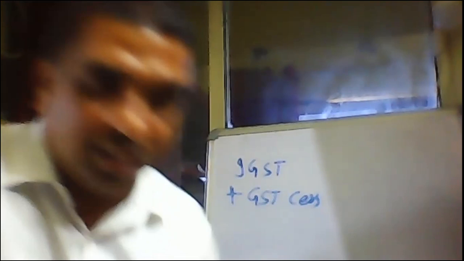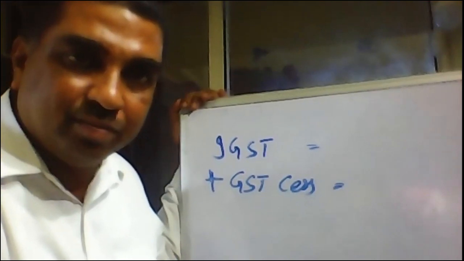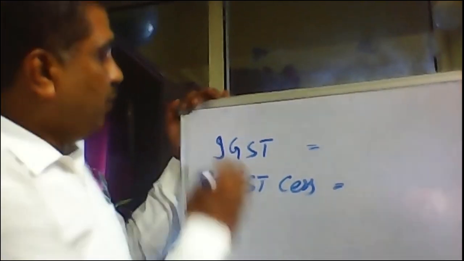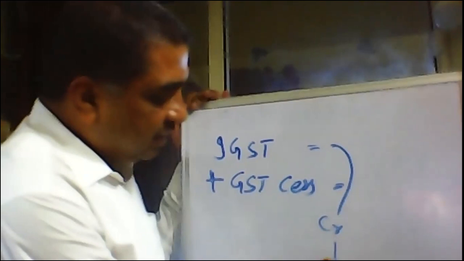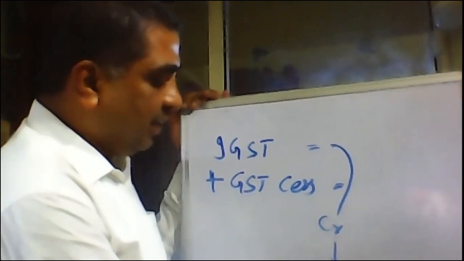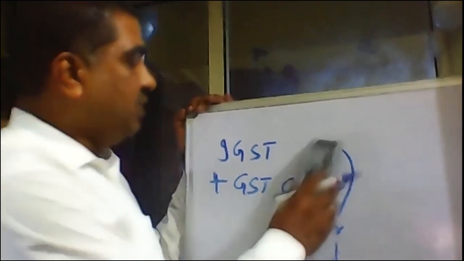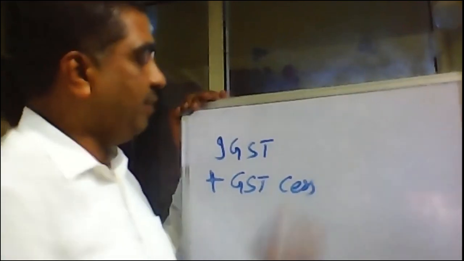Okay, let us quickly go to this example. My example is that you are paying IGST and you are also paying GST cess or compensation cess. Whatever IGST you have paid as input, you can take credit. That credit can be used for settling output liability. If output GST is payable, you can settle it. IGST credit can be utilized for IGST liability.